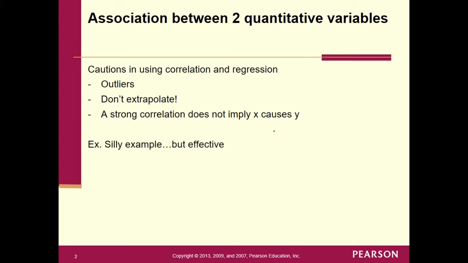Let me give you a silly example, but I think it's pretty effective. It really is truly silly. Let's take monthly suntan lotion sales and make that x, and let's make y monthly shark attacks. If you go to a region that has a beach with an ocean, then believe it or not, if you look at the monthly suntan lotion sales in that area and then at monthly shark attacks, there is a strong correlation between these two.